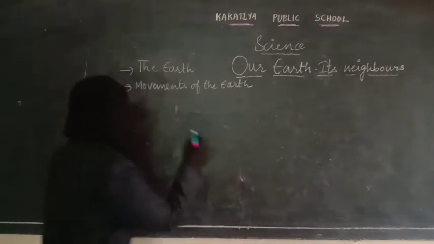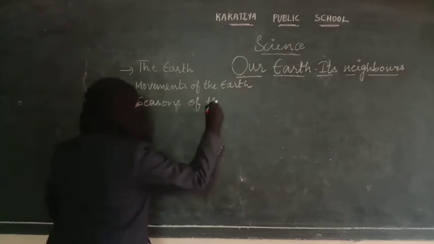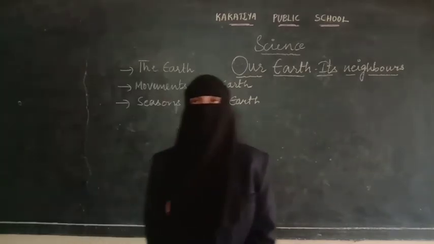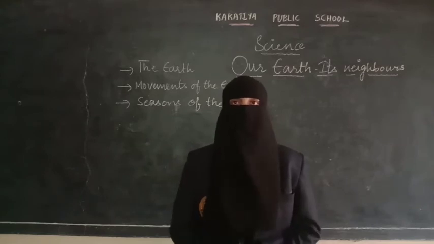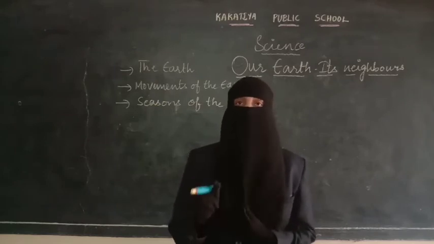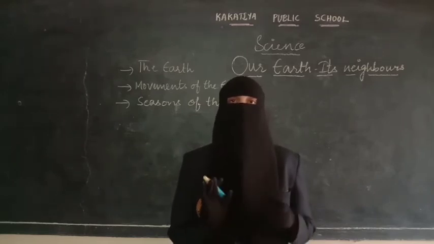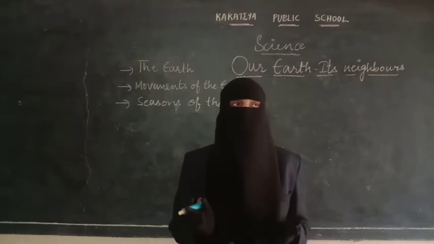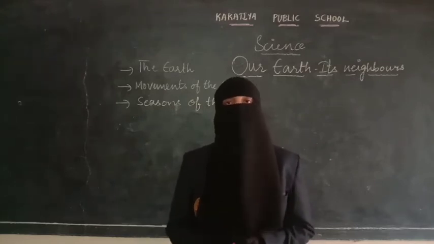Now seasons of the earth. So as the earth orbits around the sun, the longer days of the summer will be changing into the shorter days of the winter. In the same way, the temperature of the day and night will be depending on the movement of the earth around the sun. Based on that only there will be change in the season. The seasons will change from summer to winter, winter to autumn, spring, etc. In this way again we can see the cycle of seasons.